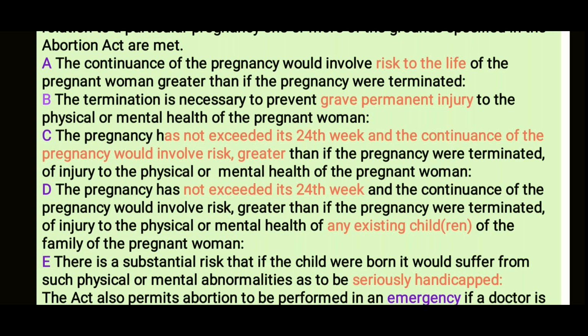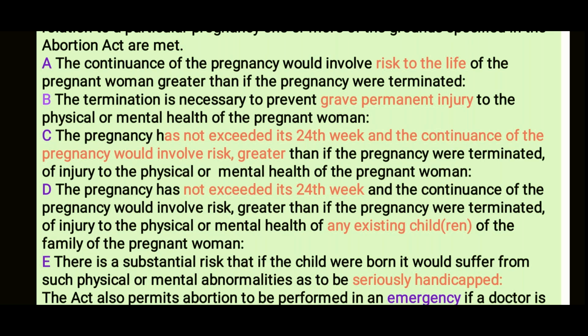So all these things, the regular ones, most of the times which comes to us, all these patients, they fall under this category C. Category D is when the pregnancy has not exceeded its 24th week, and this is causing problems to the physical and mental health of the existing children of the family of the pregnant woman. Okay, so remember, C is for the physical and mental health of the pregnant woman. D is for the physical and mental health of any existing children of the family of the pregnant woman.